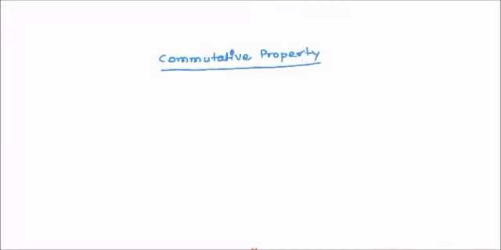Let's now look at commutative property. Again, let's take two integers, minus 5 and minus 4. In commutative property, what we need to do is change the position of the numbers.